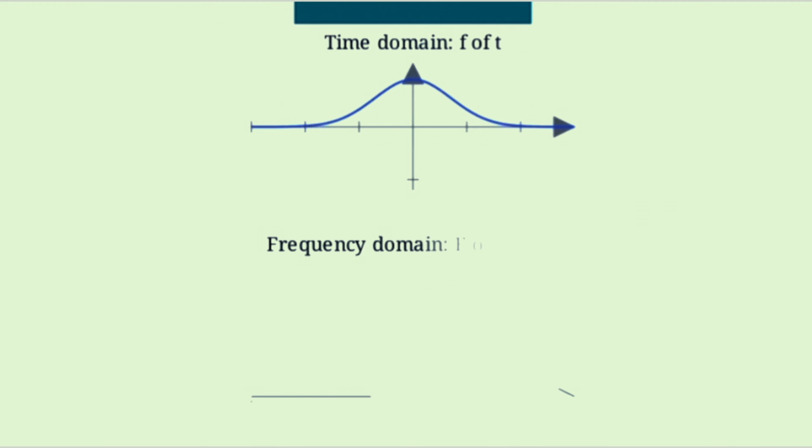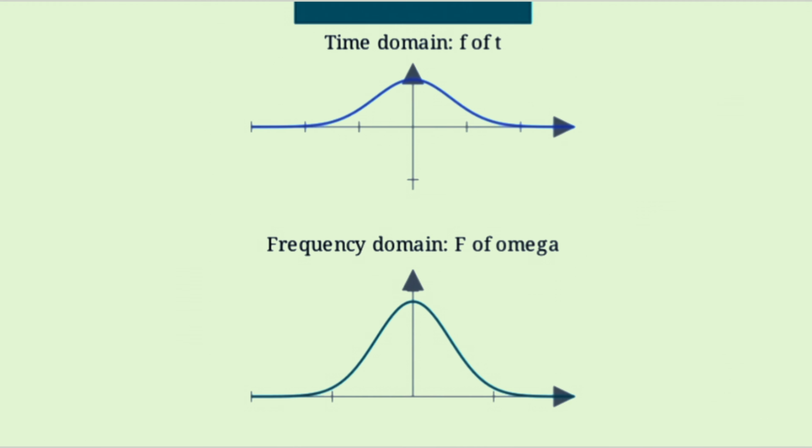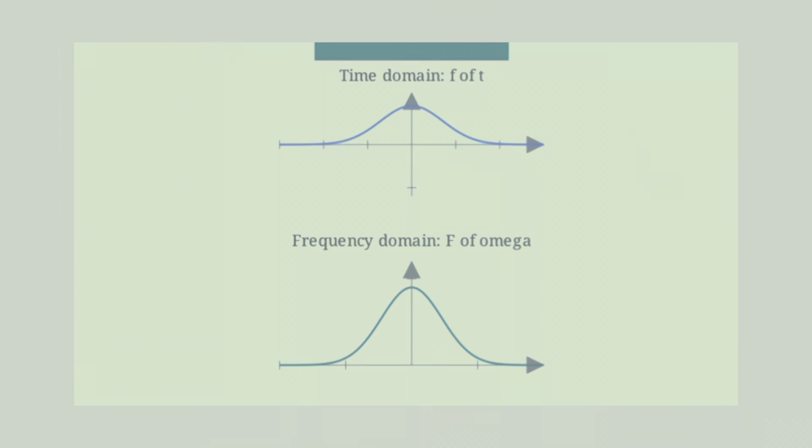Think of a signal as a function of time. The energy is the integral of the squared magnitude. In the frequency domain, the energy is the integral of the squared magnitude of its Fourier transform. Parseval tells us these are equal.